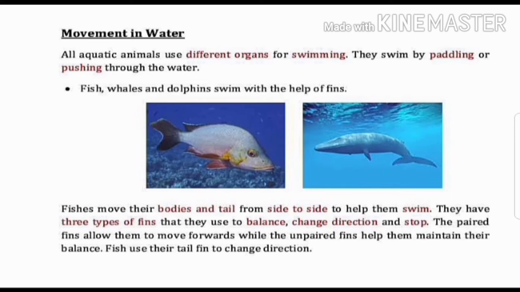They have 3 types of fins that they use to balance, change direction and stop. The paired fins allow them to move forward, while the unpaired fins help them maintain their balance. Fish use their tail fin to change direction.